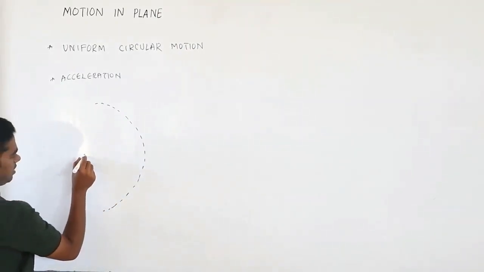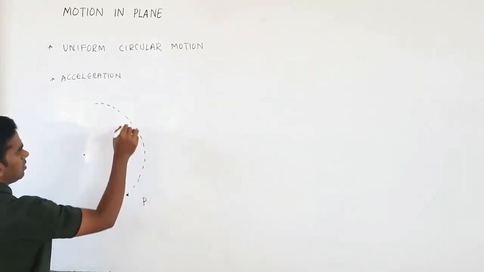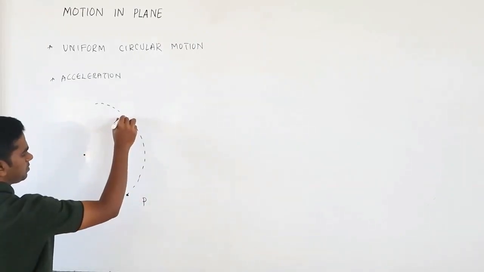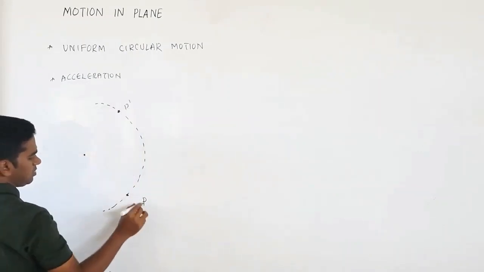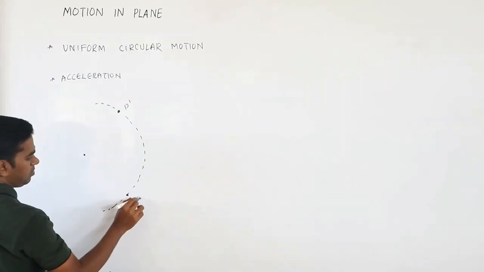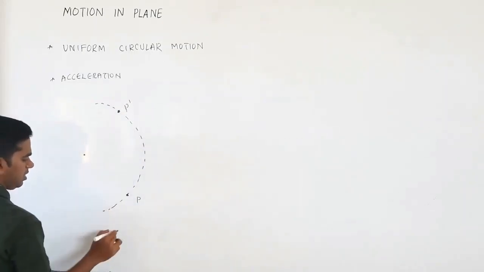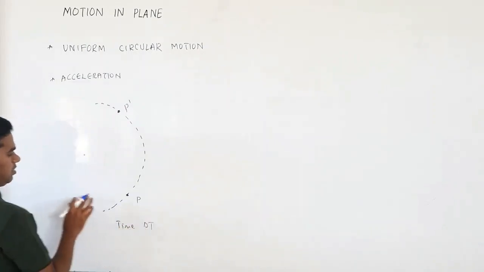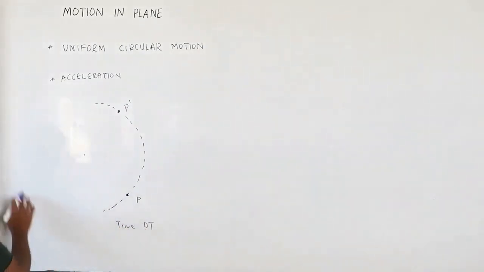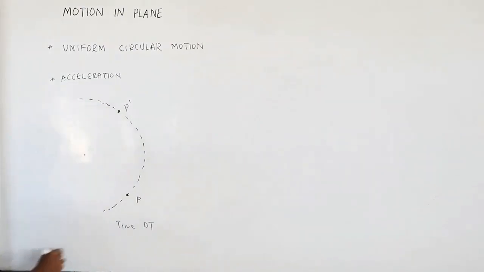At some instant of time, say the object is at a point P. Now the object may be at this point P dash. To come from here to here, it will take some time, say delta t. The path is not only this much, it will take the circular path, so no need to worry about that.